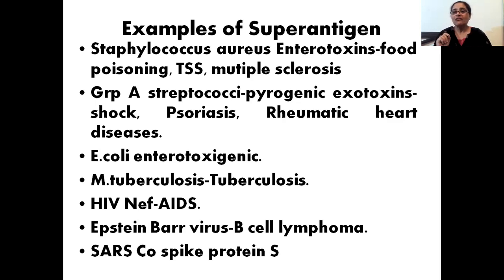HIV also has the Nef gene, which codes for superantigens like the spike protein, and we know HIV leads to AIDS. Epstein-Barr virus too has a superantigen, and Epstein-Barr virus causes B cell lymphoma. The SARS-CoV protein I have already discussed. This was all about superantigens.